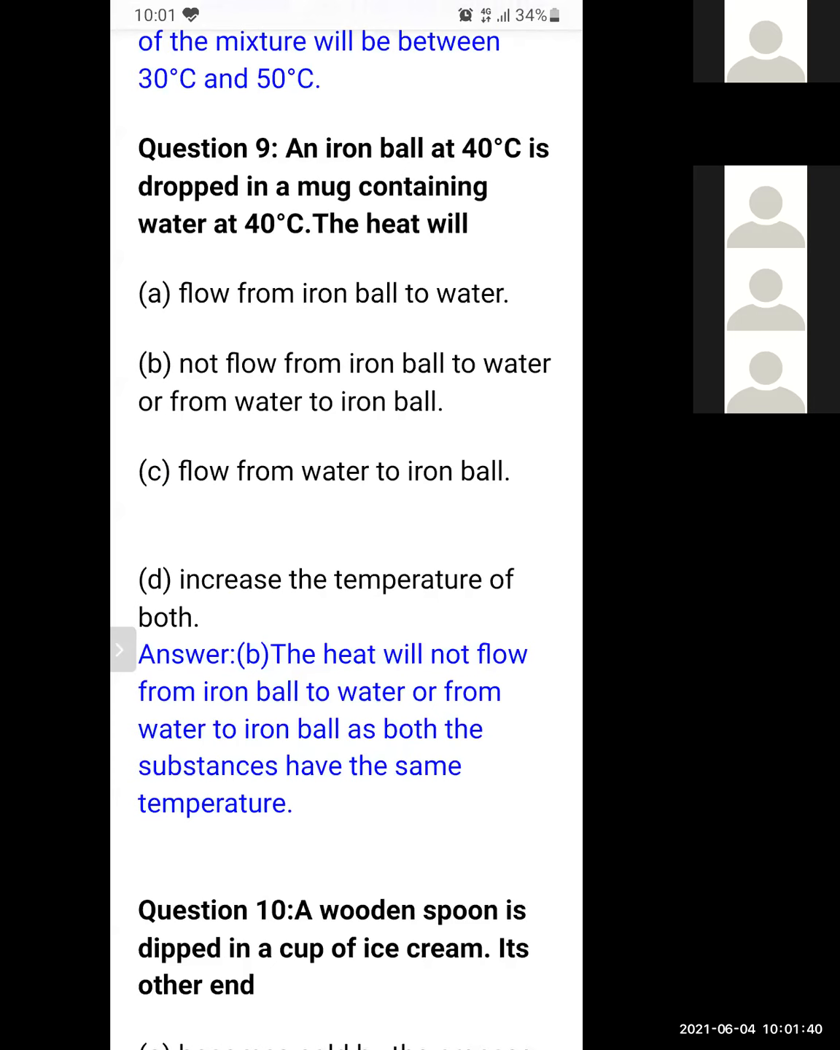The heat will not flow from the iron ball to water or from water to the iron ball, because both substances have the same temperature. This is the reason. But in your exam, there is no need to write the reason, because there will not be any option for writing. So you will just pick option B, not flow from the iron ball to water or from water to the iron ball.